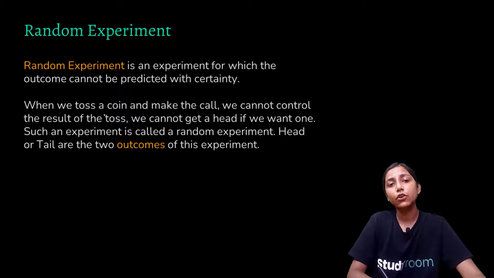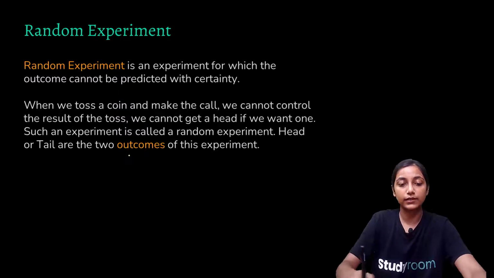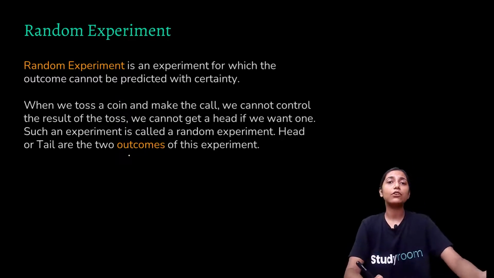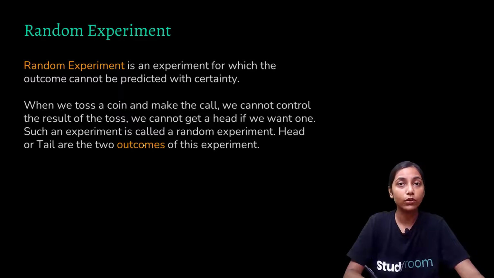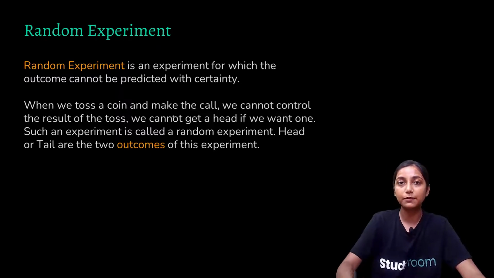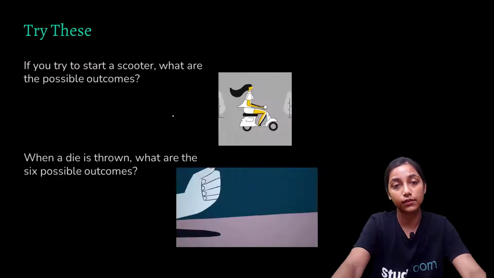Like when we toss a coin and make the call, we cannot control the result of the toss. We cannot get a head if we want one. Such an experiment is called a random experiment. Head or tail are the two outcomes of this experiment, right? So why can we call tossing of a coin a random experiment? Because we cannot predict what we will be getting. We can get a tail also, or we can get a head also. So these two are the outcomes. Tail or head are the two outcomes of this experiment, but it is a random experiment because we cannot predict its result.